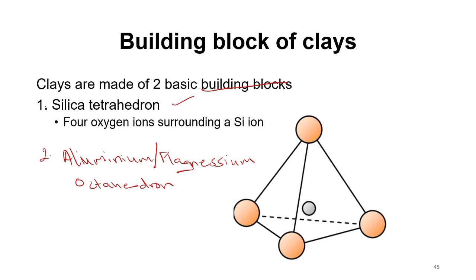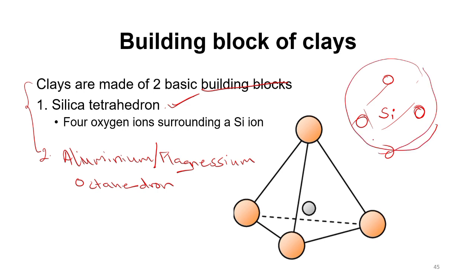These two are the basic building blocks of clays. What do we mean by silica tetrahedron? The silica tetrahedron is formed by an Si ion surrounded by four oxygen ions.